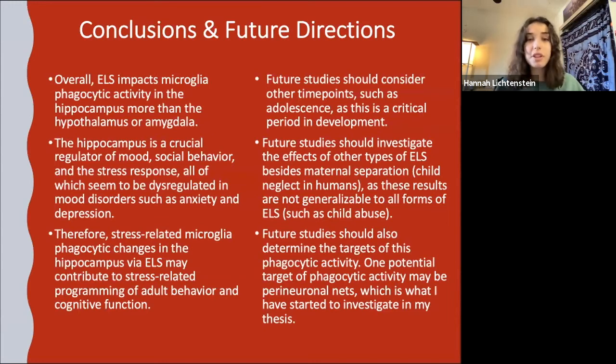And then future studies should also determine what the potential targets of this phagocytic activity are. So one idea that I've had is that a potential target could be perineuronal nets. So that is what I'm working on for my thesis, which I will be defending in the spring.